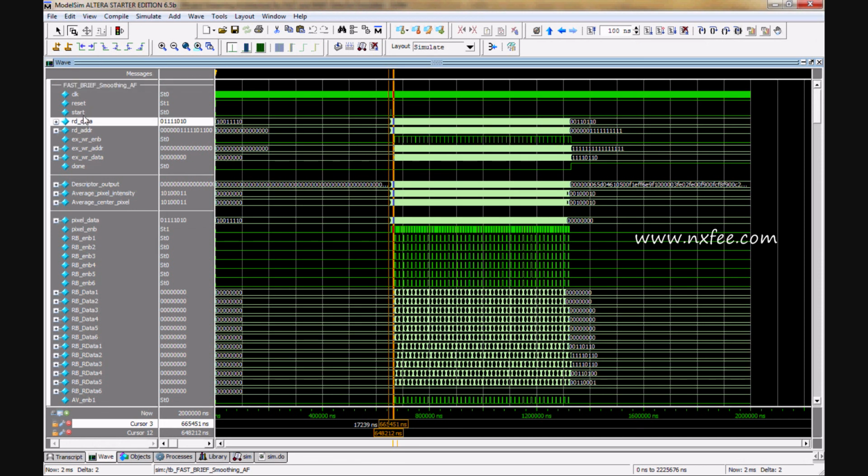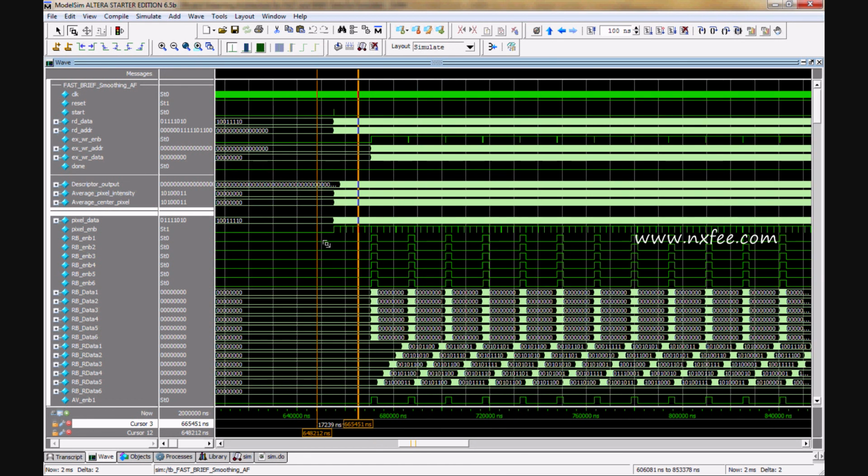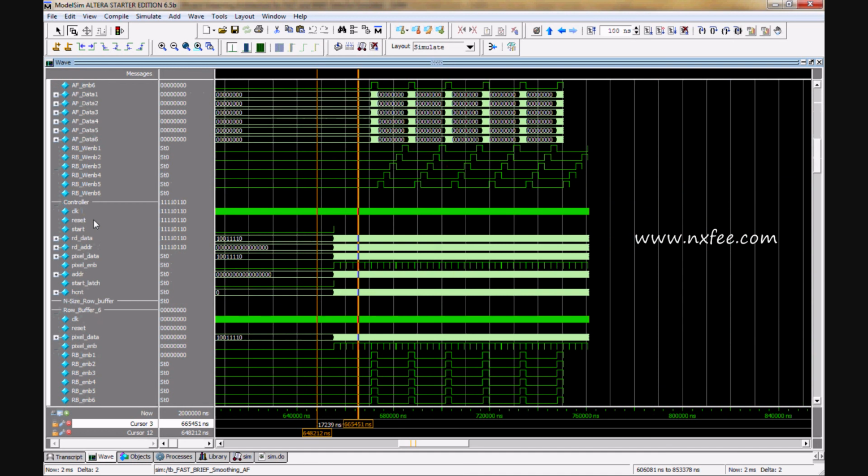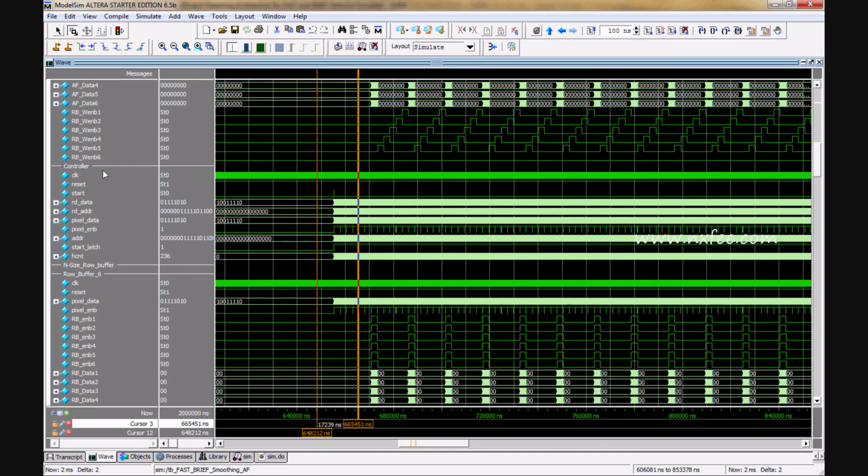Once we read the image data from the memory, we split the pixels into the 7x7 FIFO buffer. Here the start signal starts the FIFO buffer operation. First, the FIFO buffer reads from the controller.